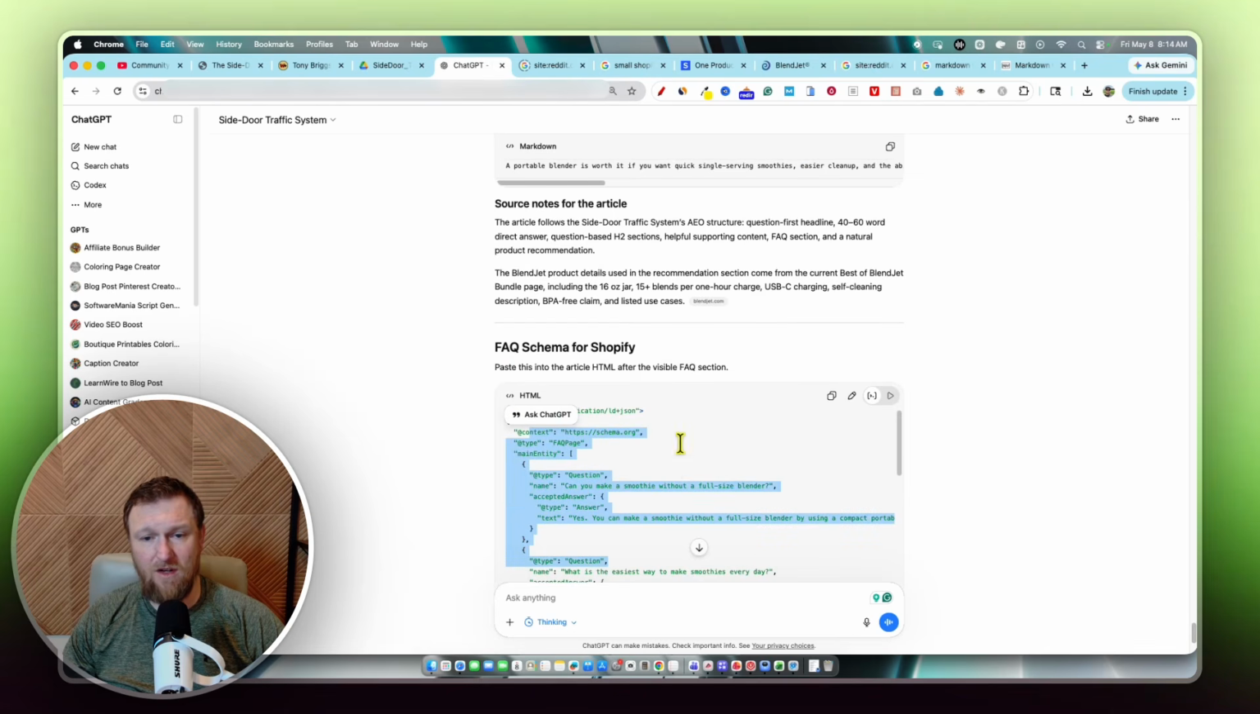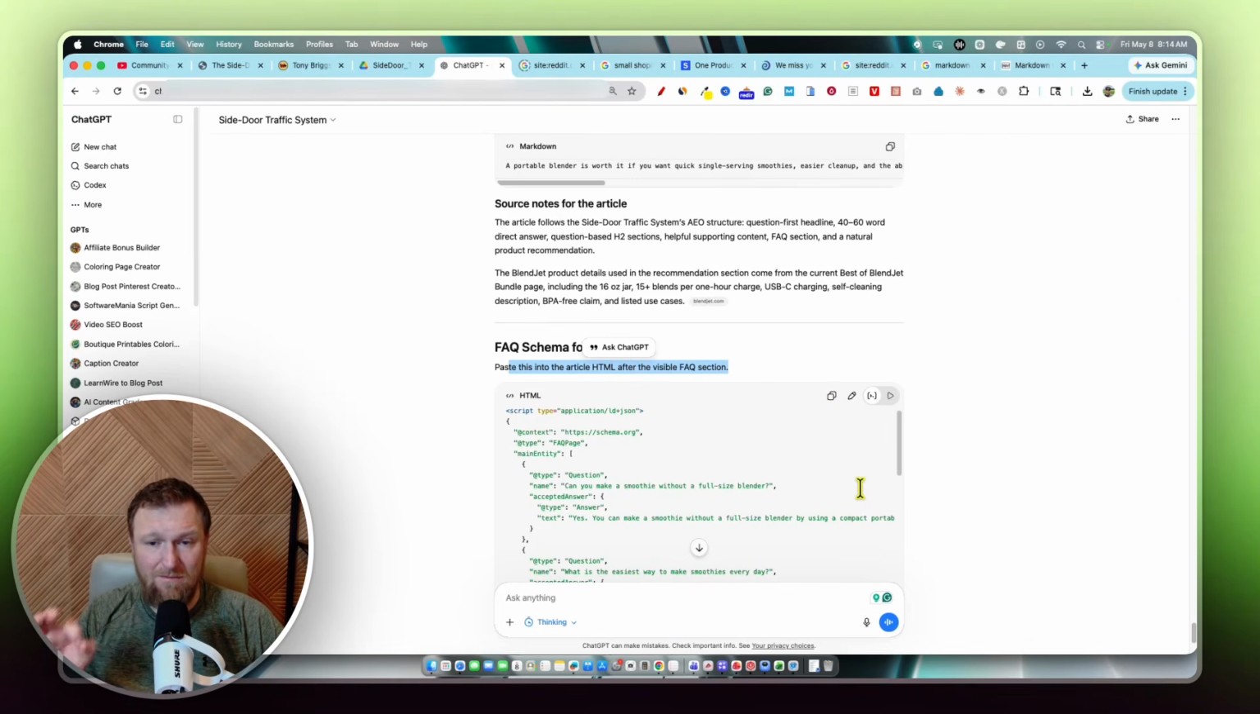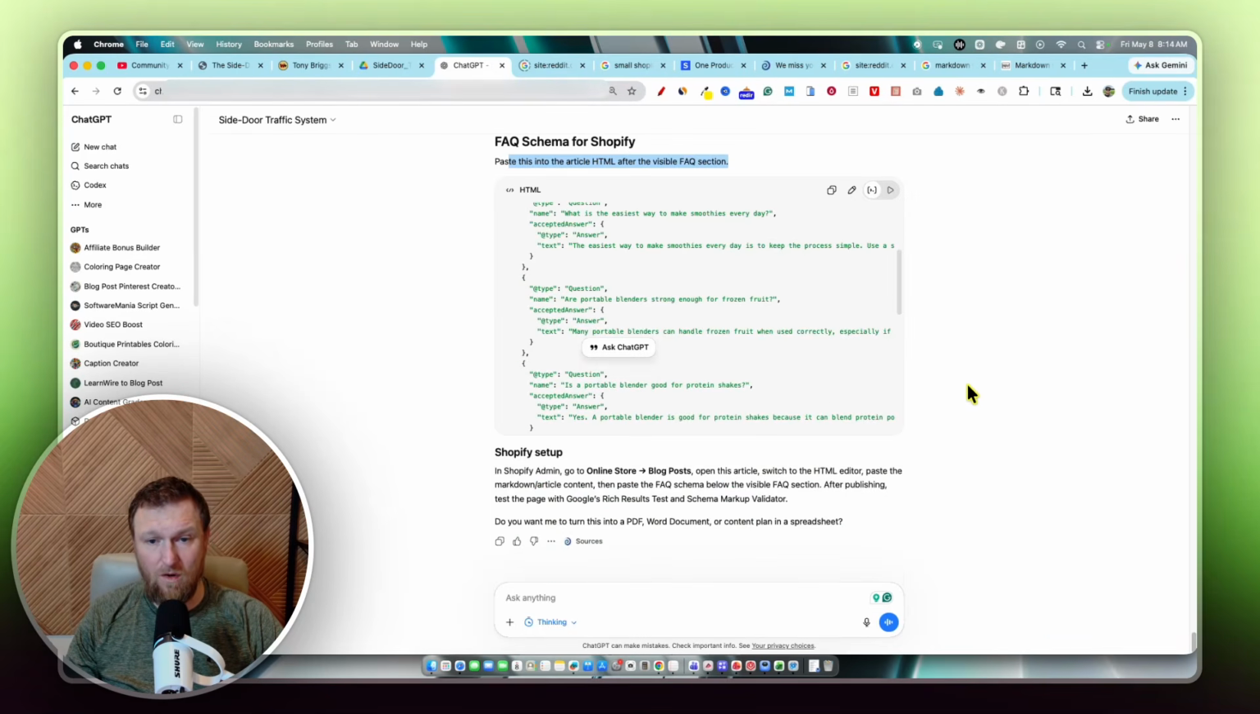So it's going to have this. You're going to paste this in. It says paste into the article HTML after the visible FAQ section. So you're actually going to paste that markdown, and then you're going to also copy this and paste that below it. So then this will put your FAQs on steroids and allow the schema to be read properly, right? And you have a really good chance to rank for all those.